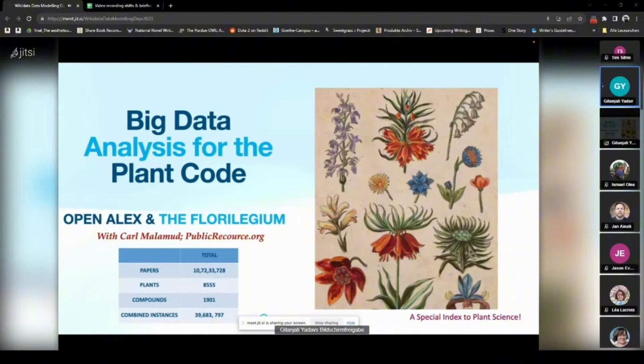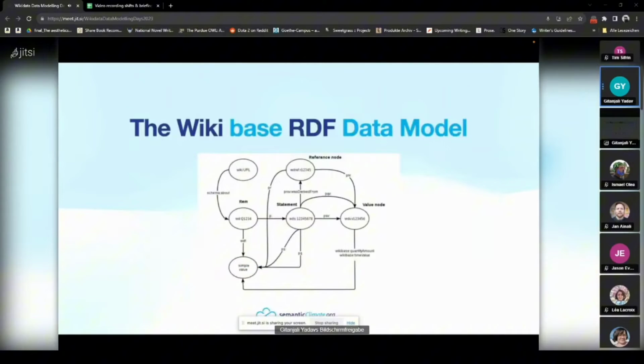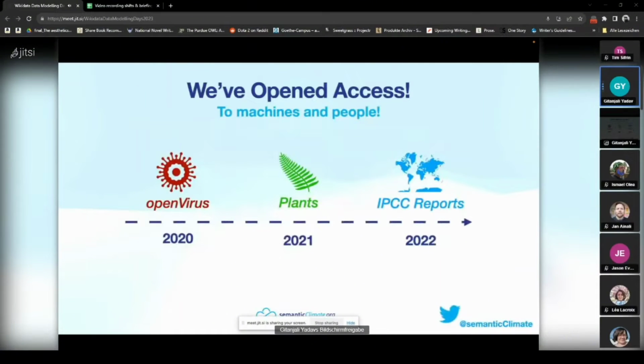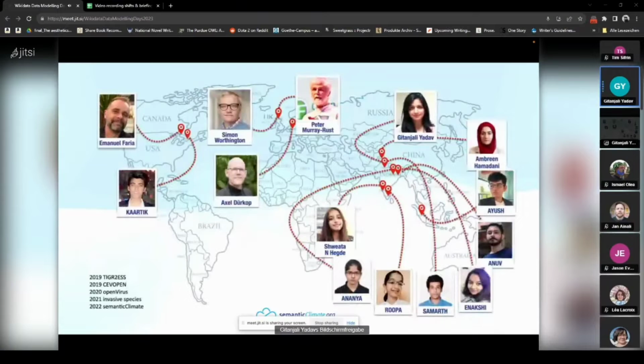Now, with 107 million articles having 9,000 plants and information on almost 2,000 different chemicals, I'm in no position to manually extract these tables. And so we are trying to do it automatically, and that is where we need help. We've found that there are more than 39 million combined instances of chemicals and plants, and we want to put that into the database that we are creating in Wiki. The solution that we found is to build a Wikibase RDF data model using the triplets.